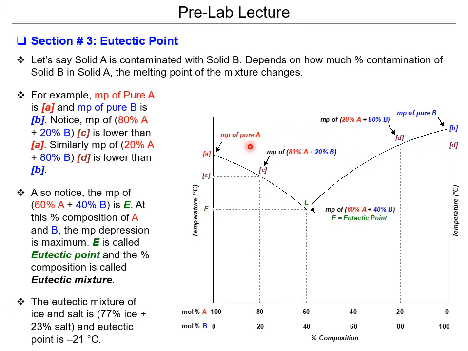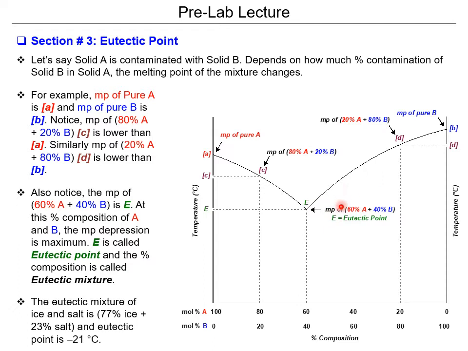You can have a mixture which is mostly one compound, or the other mixture that is mostly the other compound. And then eventually there will be a point where temperature can't decrease any further.